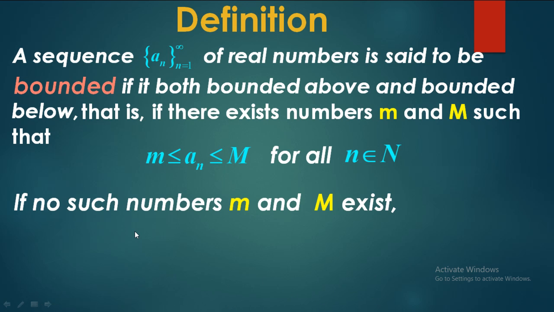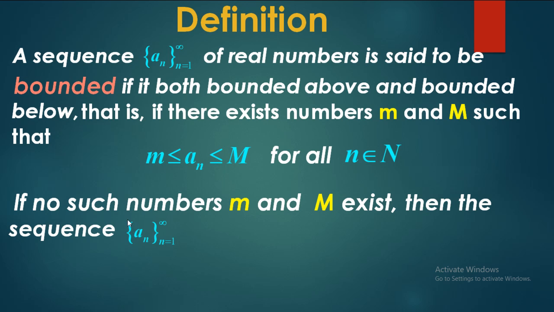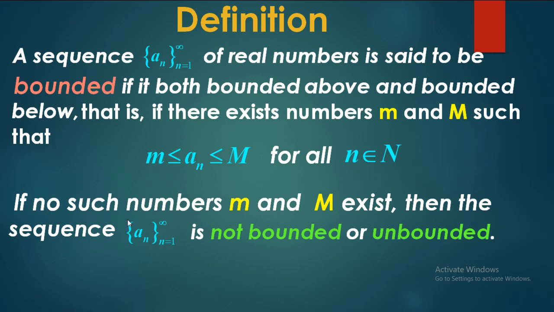If no such small m and capital M exist, that is, if small m exists but capital M does not exist, or capital M exists but small m does not exist, or both small m and capital M do not exist, then in any one of the cases we can say the sequence n equal to 1 to infinity is not bounded, or simply we can call it an unbounded sequence.